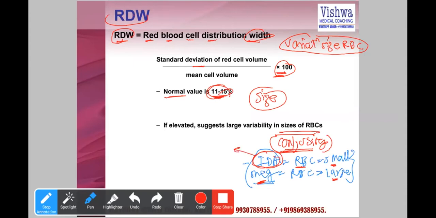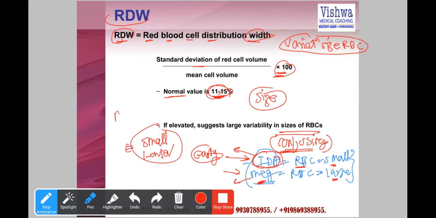So logically, in the early phase of iron deficiency anemias and megaloblastic anemias, cells will be smaller or larger. That means in the early iron deficiency anemias, RDW will be increased because some cells will be smaller and other cells will be normal size.